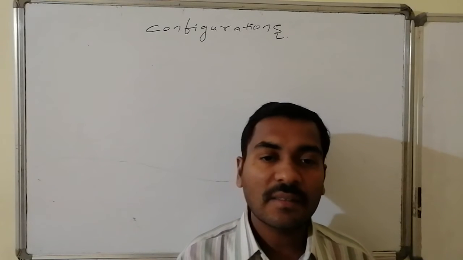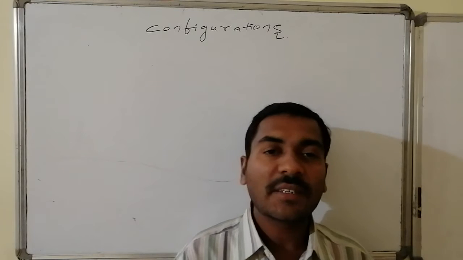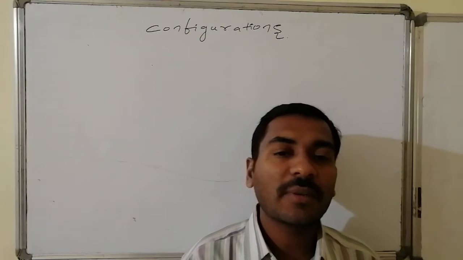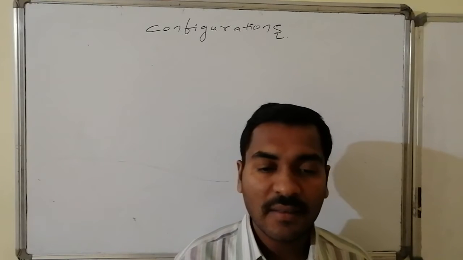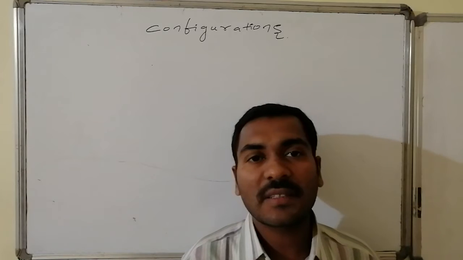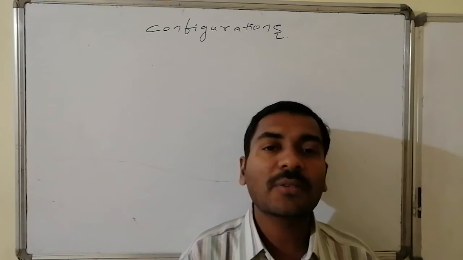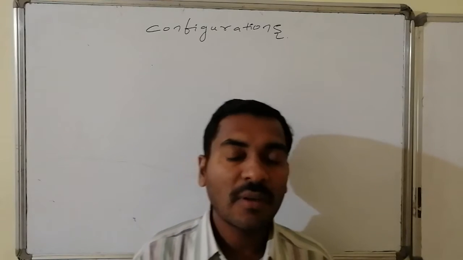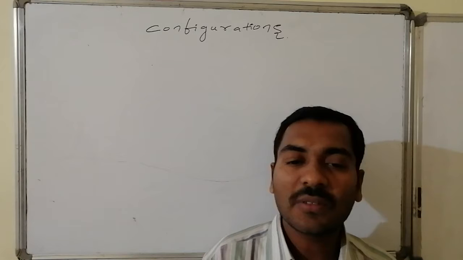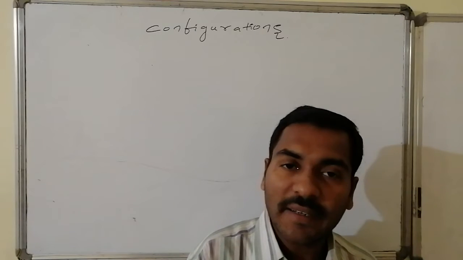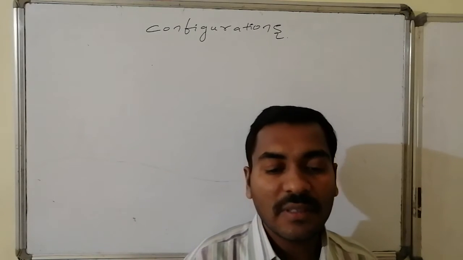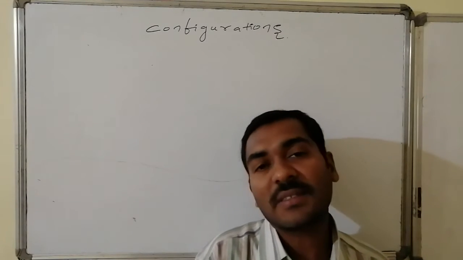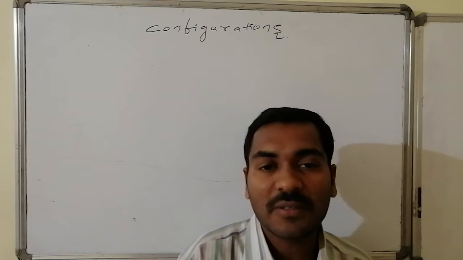Let us have a discussion regarding the logic and the rules behind the configurations, and what is meant by R, what is meant by S, how a particular chiral center arrangement leads to R configuration as well as S configuration. Before going to the configurations, there are some technical terms generally used for representation of chiral molecules, that is, asymmetric molecules. Let us discuss those words, their meanings and the interrelation between them.